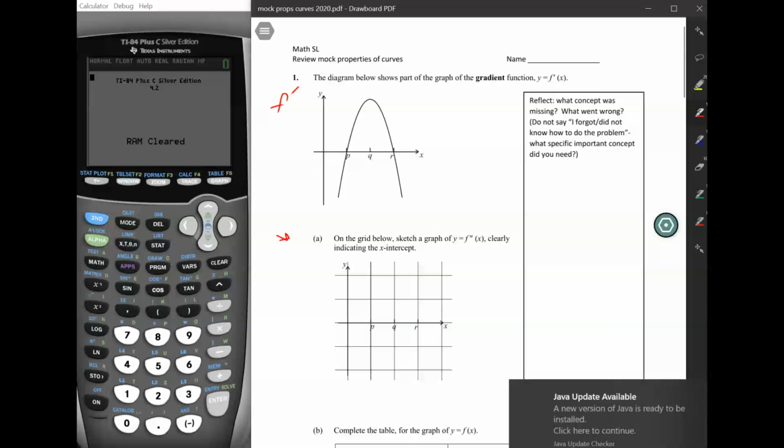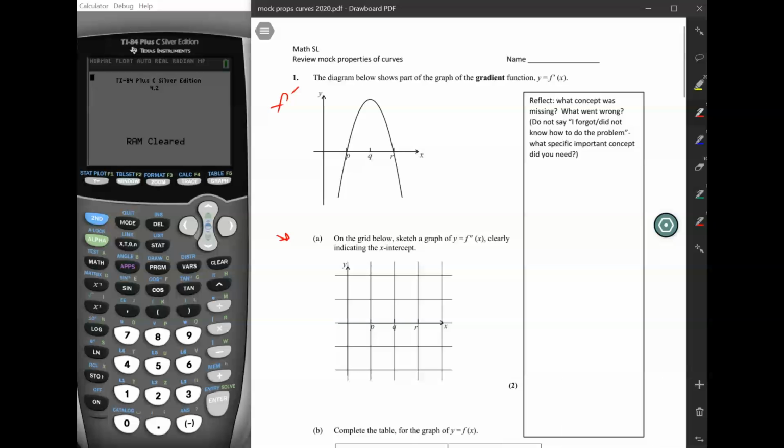Okay, so we know that if we're going to draw a derivative function from an original function, and basically if we're going to do f double dash, the second derivative, from the first derivative, basically we're just taking the derivative of the given graph. So the given graph, it's a pretty simple graph, looks like a quadratic, but basically what we need to do is figure out what the slopes are in this graph in order to make a derivative graph of this graph, okay?